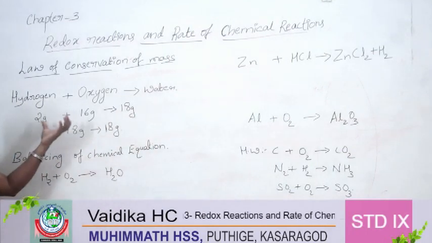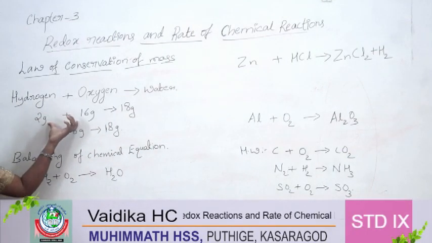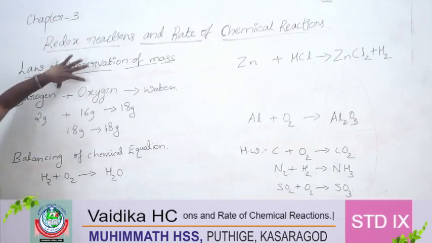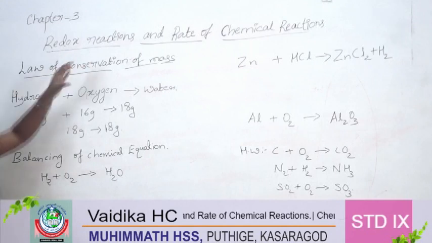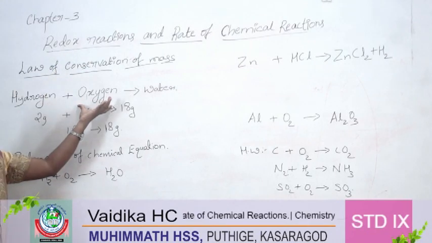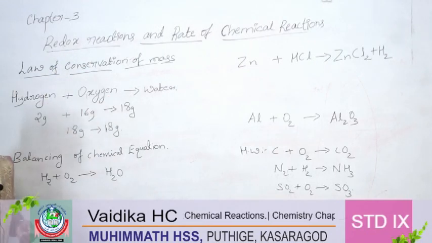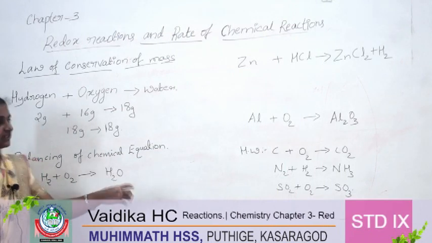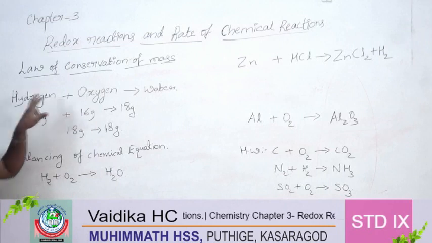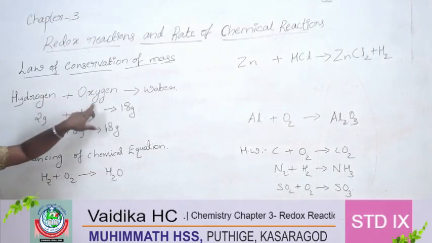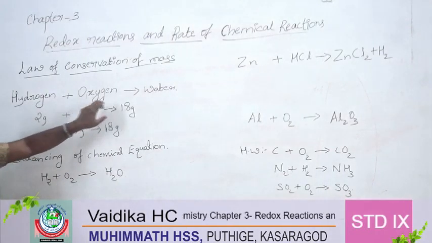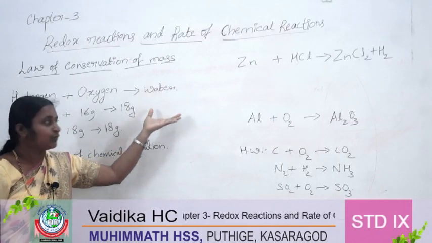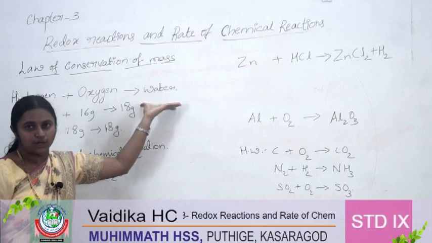If you calculate the total of the reactant side. So, reactant side means which side? This side is called the reactant side, where the reactants are present. In a chemical reaction, 2 words are important, that is the reactant and the product. In the reaction, those which react are called reactants, and the new matter formed is called the product.